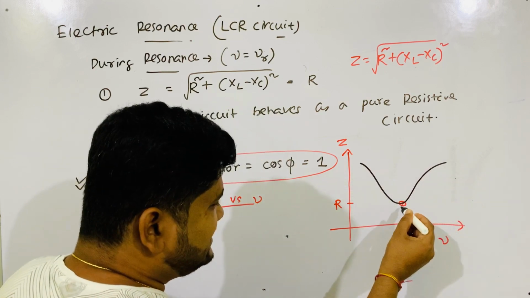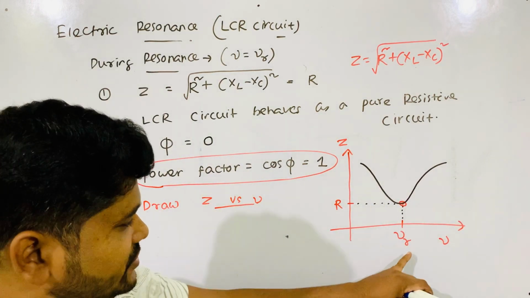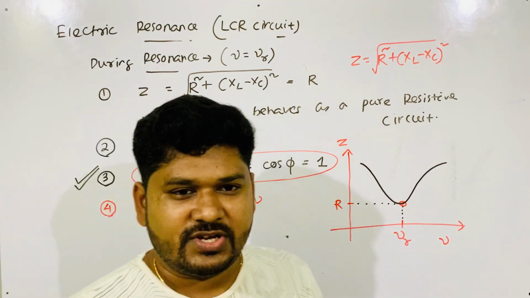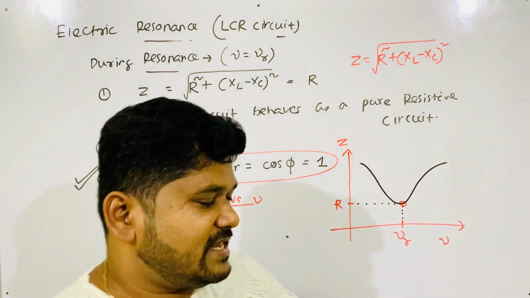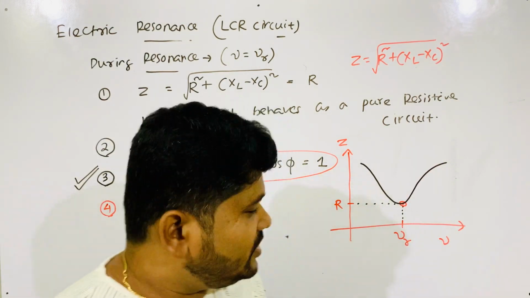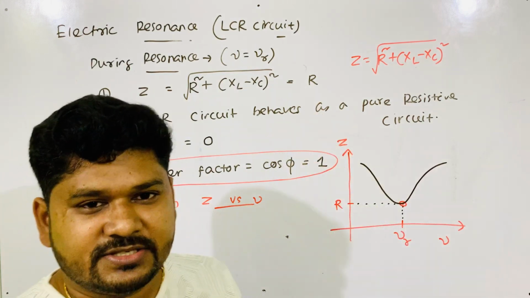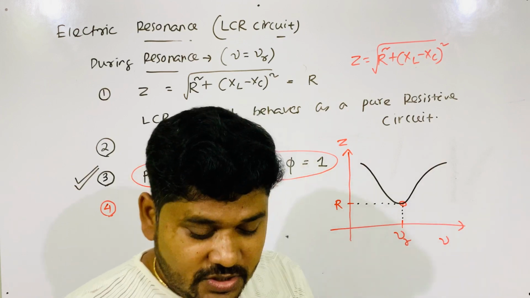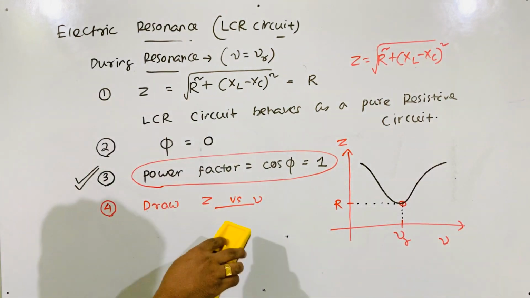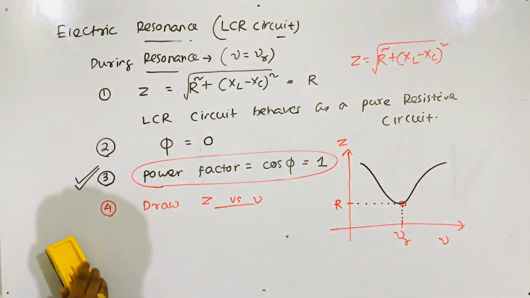The graph will be like this. You see, with a dotted line I show that when nu is equal to nu R, the impedance is equal to the resistance. Otherwise, the graph is like this. If nu increases, Z increases. If nu decreases, Z also increases, because this term comes in immediately. So this is the Z versus nu graph during resonance. This is also one important question that sometimes comes in the exam.